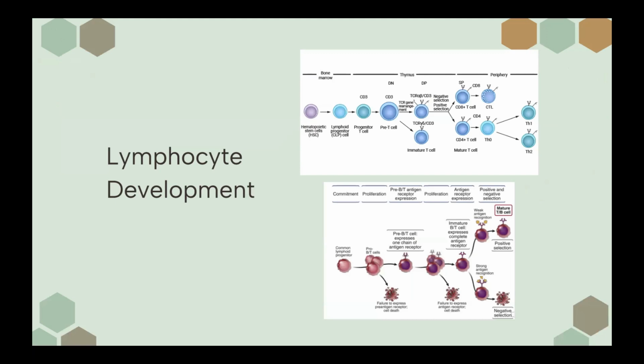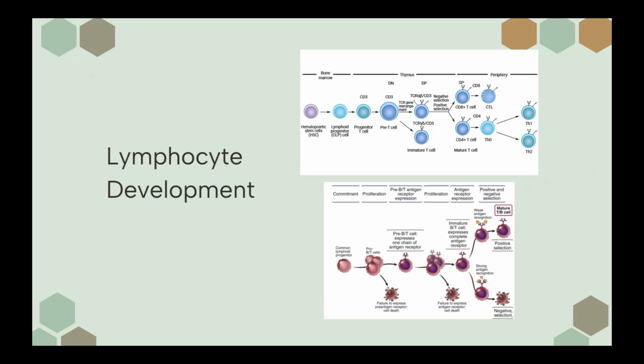So where does the development of lymphocytes begin? Lymphocytes are primarily developed in the bone marrow and thymus. All lymphocytes originate from the hematopoietic stem cells in the bone marrow and differentiate into common lymphoid progenitor cells. B cells will develop in the bone marrow by undergoing a series of maturation steps, including the rearrangement of immunoglobulin genes, allowing for the production of unique antibodies.